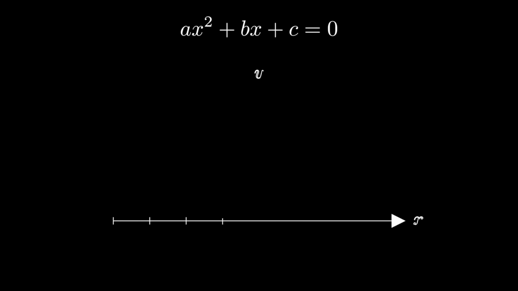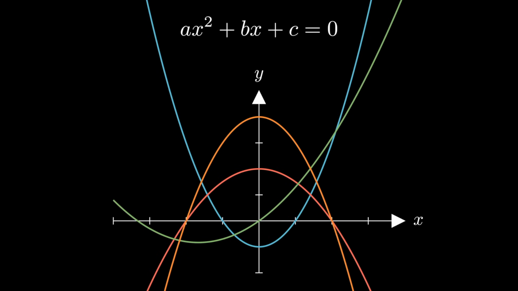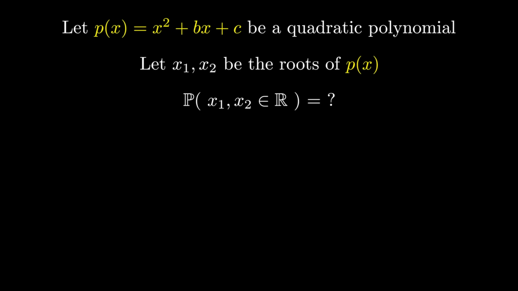Quadratic equation is perhaps the most well-known concept from algebra. If you think you know everything about it, let me try to surprise you. We want to solve a slightly odd and vague problem. Given a polynomial x squared plus bx plus c, let x1 and x2 be its roots. What is the probability of these roots being real?